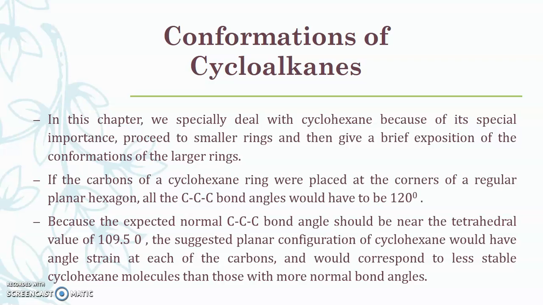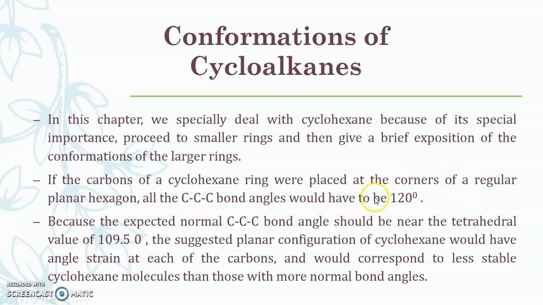Now, the expected normal carbon-carbon bond angle should be near the tetrahedral value, because we know that when carbon is in the sp3 hybridized state, it shows tetrahedral geometry with a bond angle of 109.5 degrees. But here, because the expected normal value of a tetrahedral carbon atom is 109 degrees, the suggested planar configuration of cyclohexane would have angle strain.